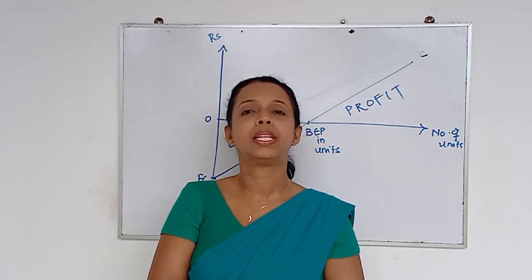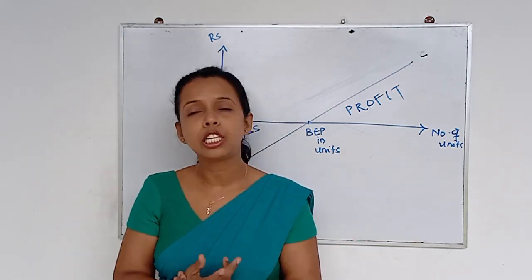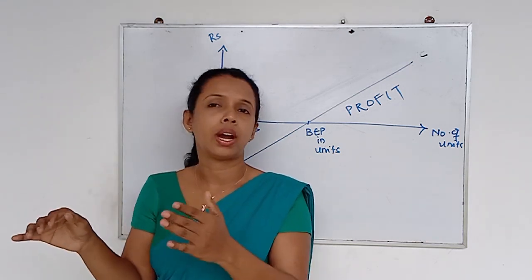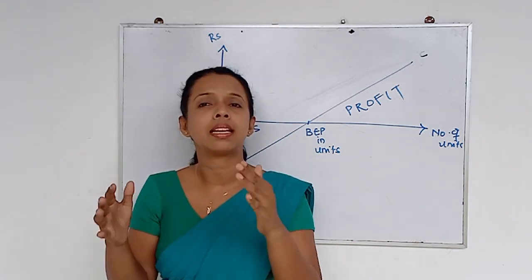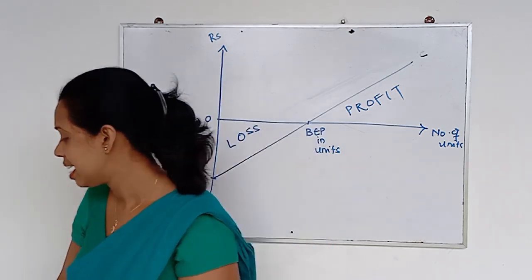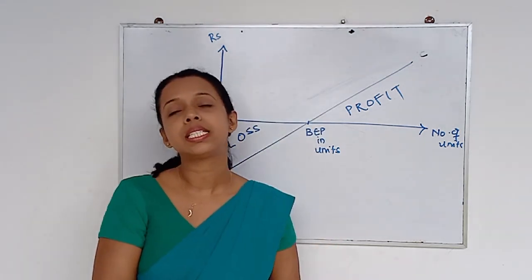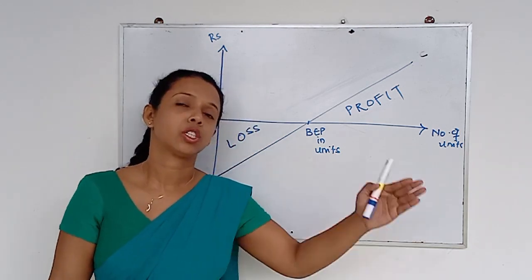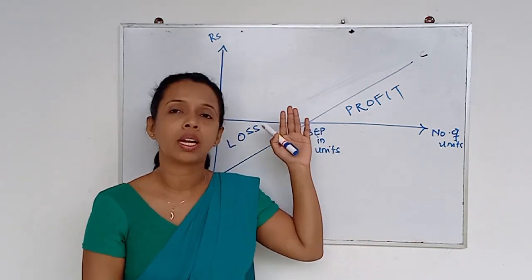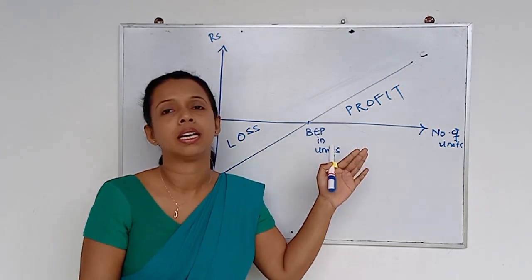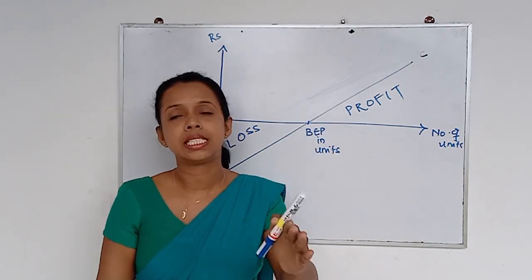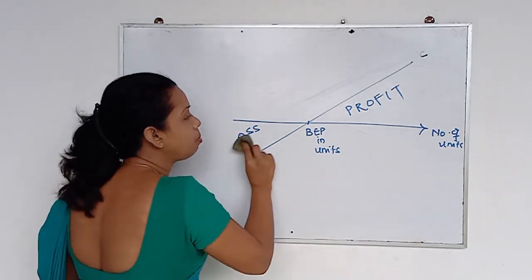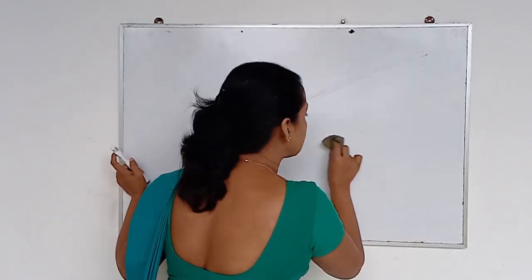Before winding up this session, I would like to tell you another fact you can find under this topic, that is the differences between the accountant's break-even chart and the economist's break-even chart. So far we discussed whatever the graph we drew here, those are accountant's charts. But when it comes to the economist's break-even chart, it's a little bit different.